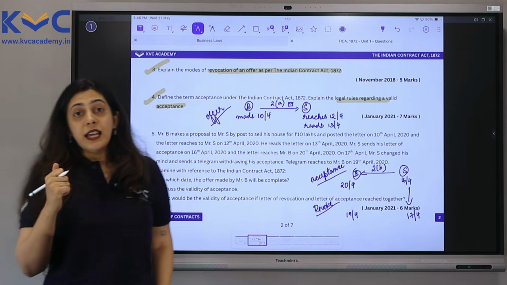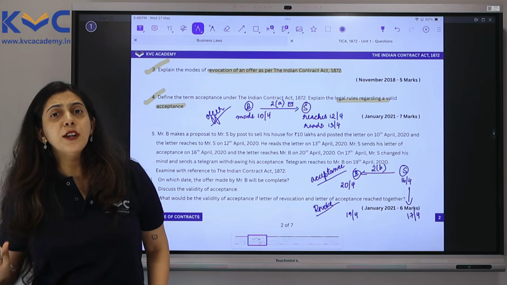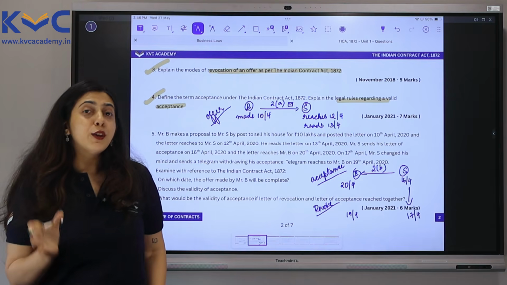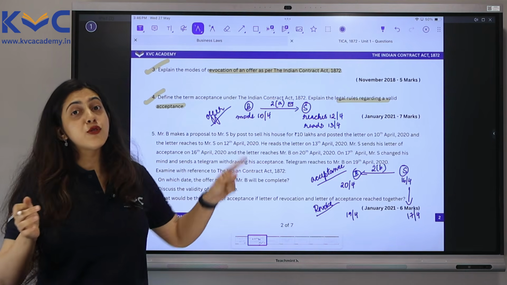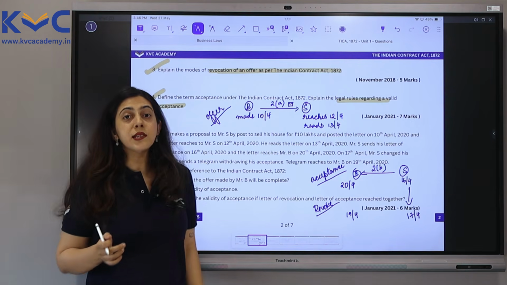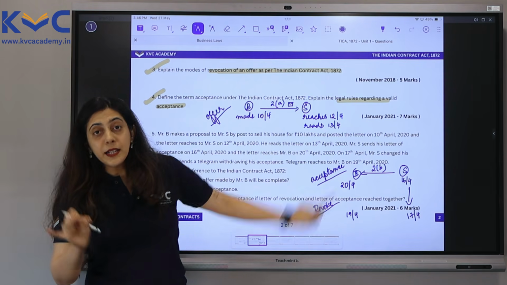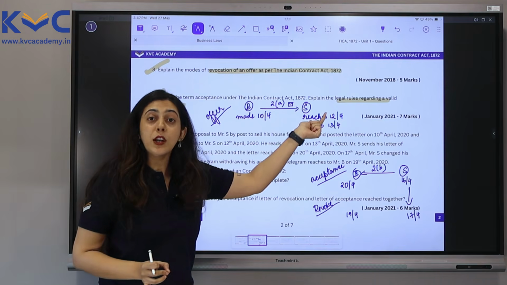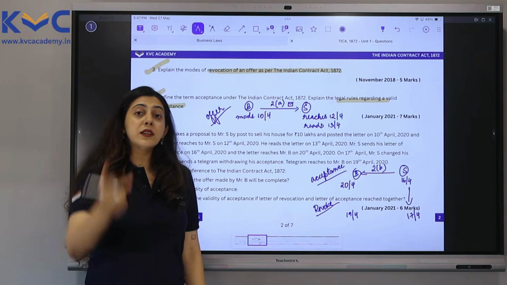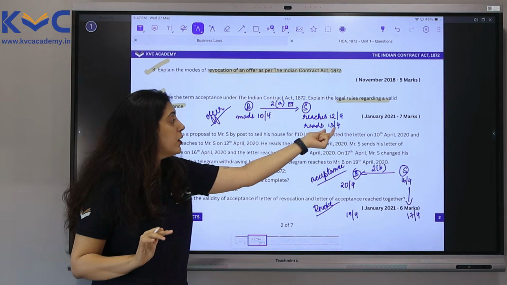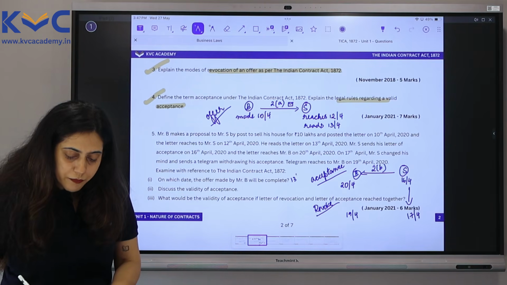Now, the topic here is relating to communication of offer and acceptance by post. One of the first rules you learned there. When is the communication of offer complete? Communication of offer is complete when it comes to the knowledge of the person to whom it is made. The offer is made by this person to this person, and it is completed only when it comes to this person's knowledge, not when it reaches this person. Just reaching of the post isn't enough. The person has also got to read the letter. And when did that happen? On the 13th of April. So our direct answer to the first question will be 13th of April.